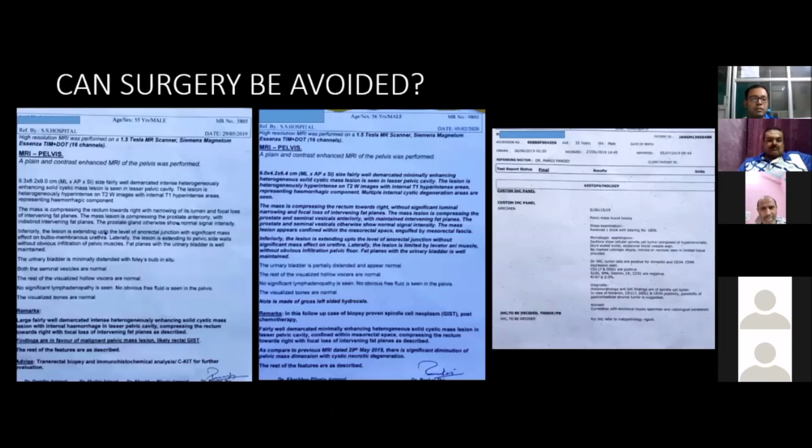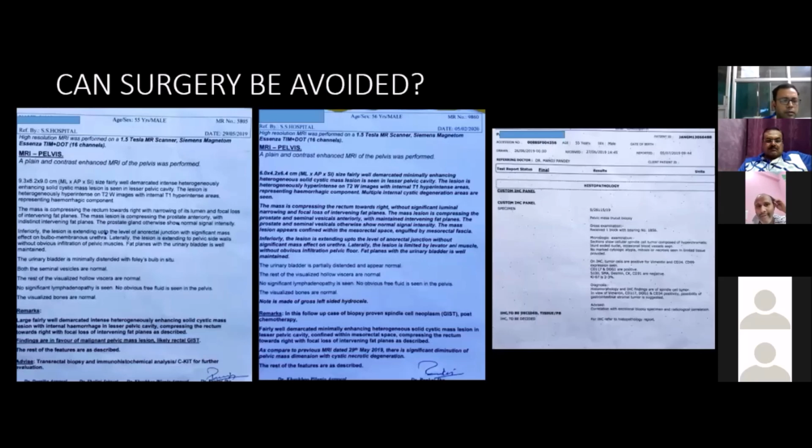Like we have a patient in the BHU, a 55-year-old male, who was diagnosed with a 9 by 8 by 9 centimeter pelvic mass in the lesser pelvis, and it was compressing over the extension from the anorectal junction. It was compressing over the urethra, as we can see in the first MRI scan. And the patient came with complaint of constipation with urinary retention and similar features. So what was done?